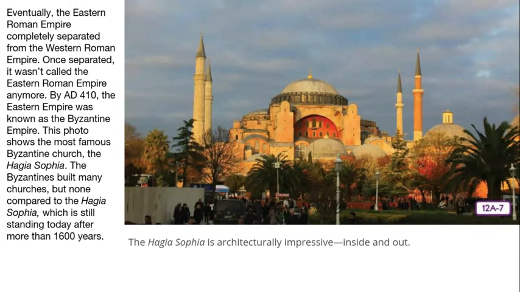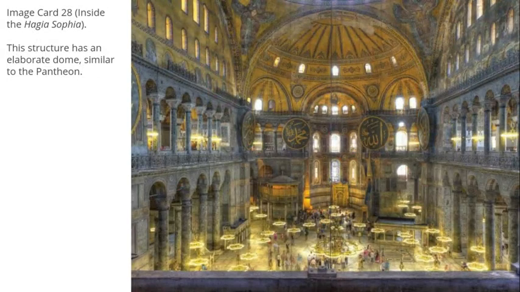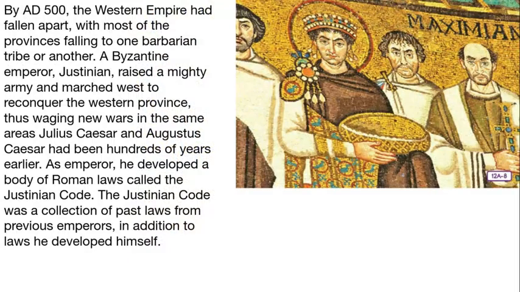This photograph shows the most famous Byzantine church, the Hagia Sophia. The Byzantines built many churches, but none compared to the Hagia Sophia, which is still standing today after more than 1,600 years. Look, that's what it looks like inside. That is gorgeous. Simply gorgeous. You can see the dome structure in the ceiling that came from Rome when they started making domes.